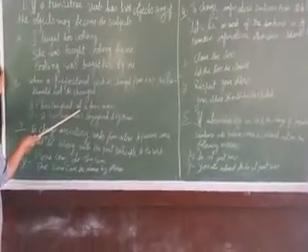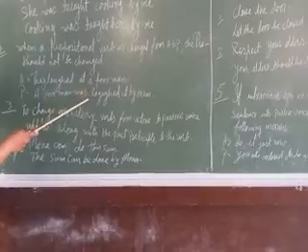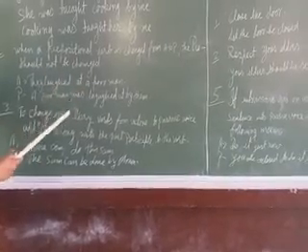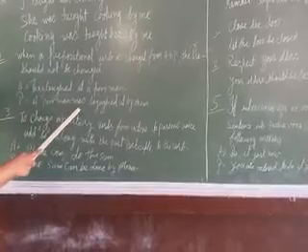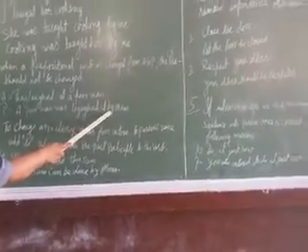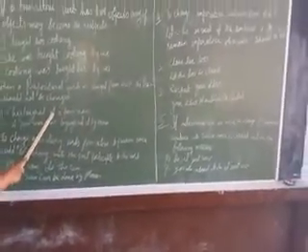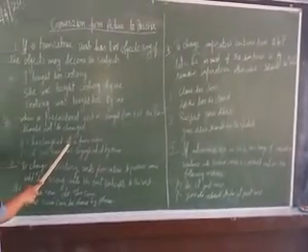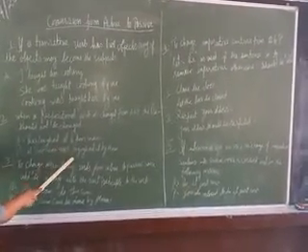At is the preposition. This at should be there in the passive voice: "A poor man was laughed at by them." We should not drop this preposition when we change into passive voice.